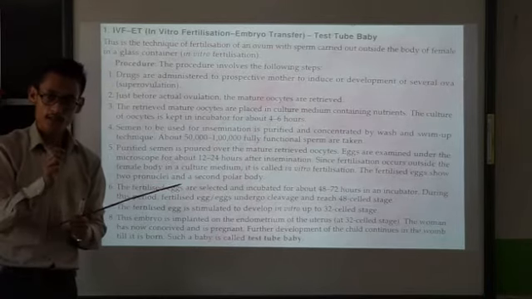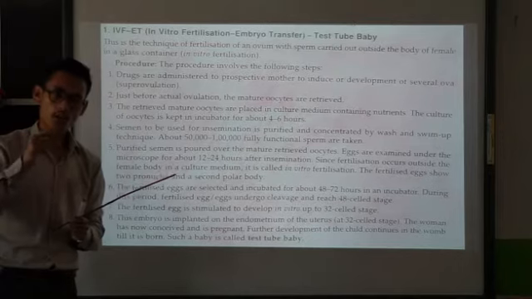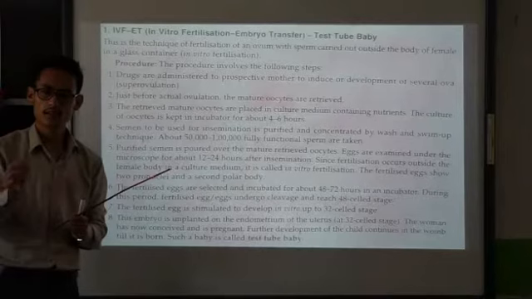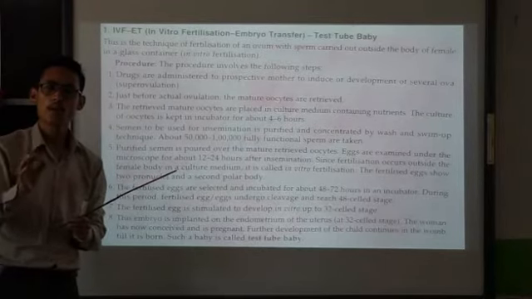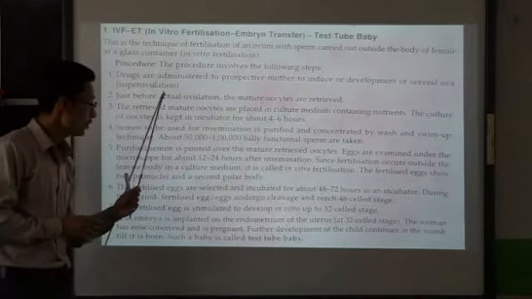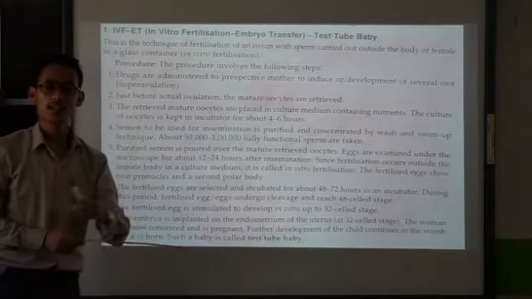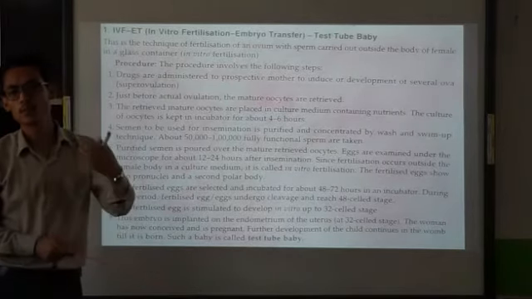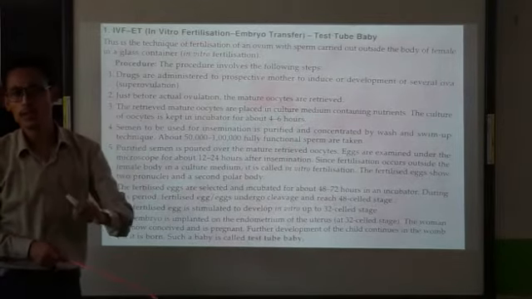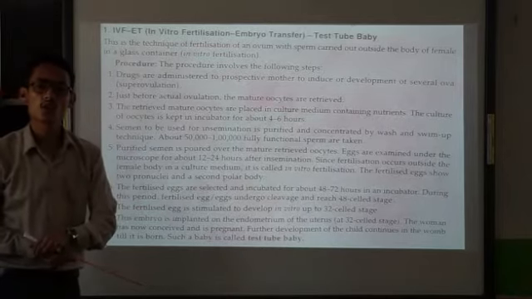Generally, in a normal menstrual cycle, during ovulation, that means on the 14th day of the menstrual cycle, one ovum will be released from the ovary. Clear? But in superovulation, multiple ova will be released, will be formed, more than one, or you can say more than two. So more than two ova will be released. Alright, so that's what is called superovulation.